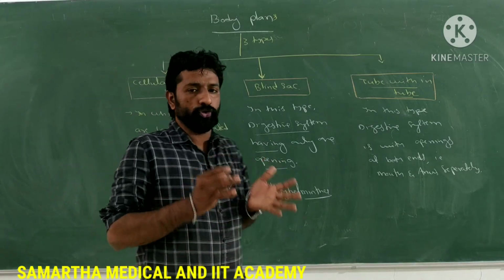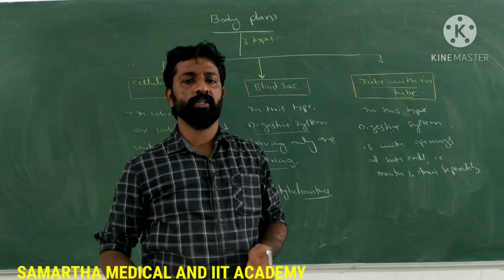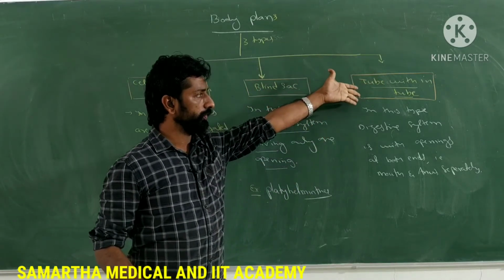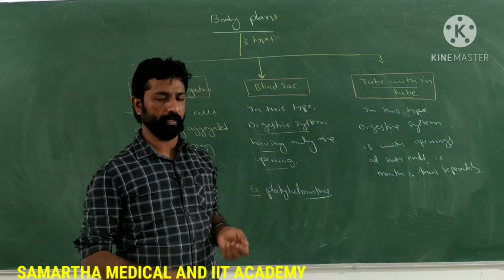The body itself is tubular in nature. Within that, one more tube is present in the form of the alimentary canal. So such a body plan is called tube within tube type of body plan.